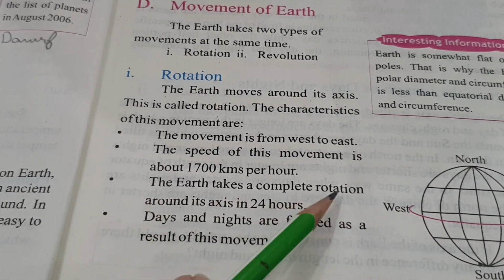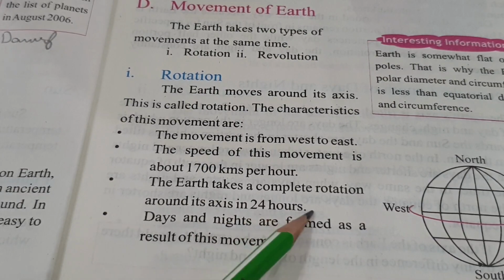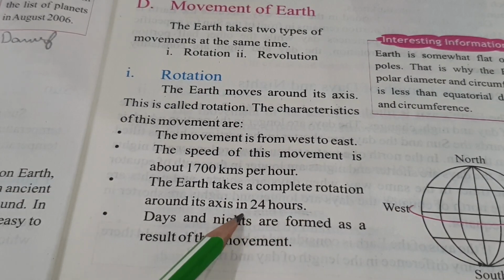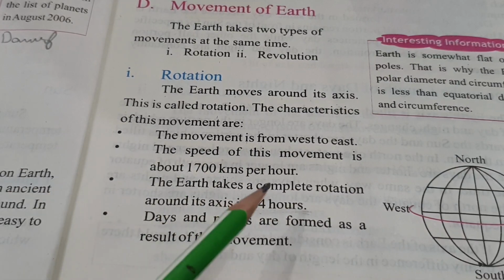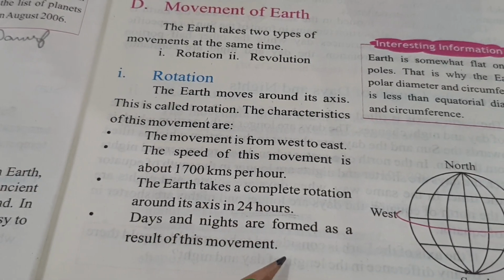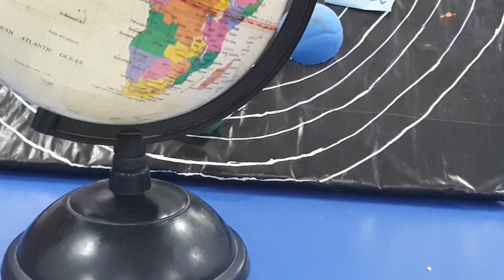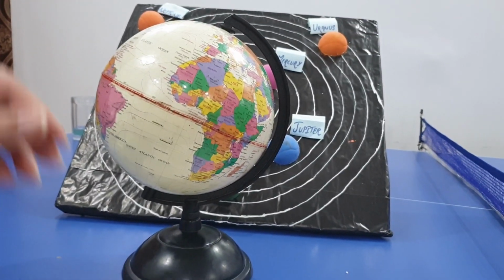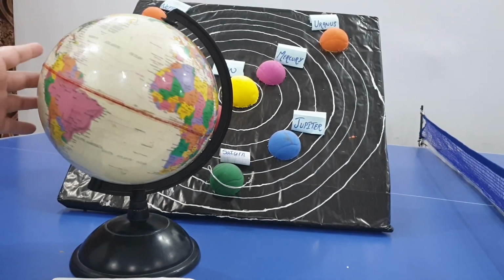The Earth takes a complete rotation around its axis in 24 hours, which we call a day. So it takes a day for Earth to spin on its own axis. Days and nights are formed as the result of this movement. This is also clear from the globe. If you just take a look, let me show you once again, in this globe you can see this movement.